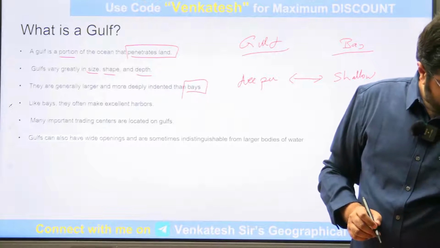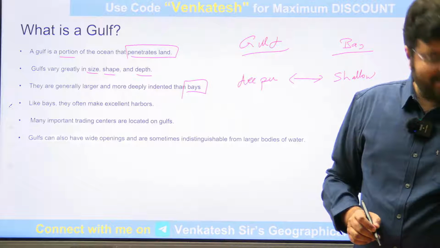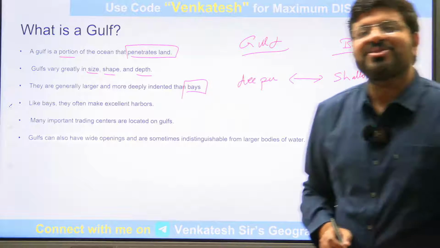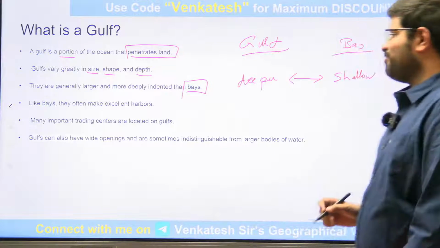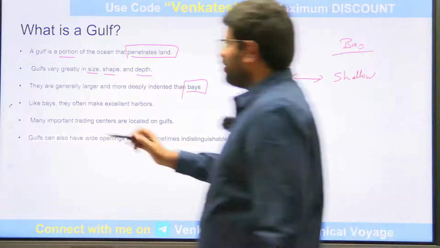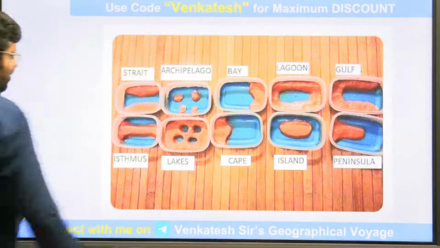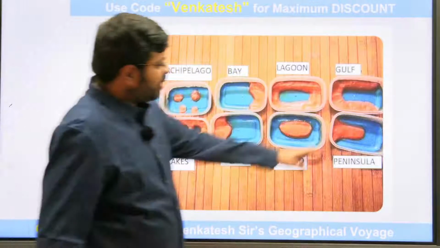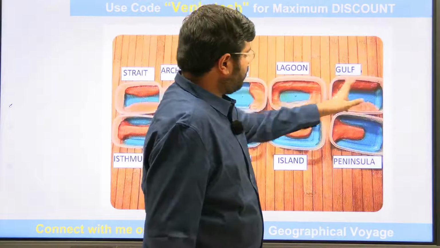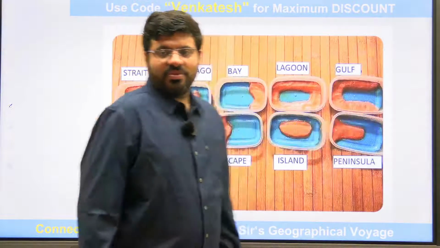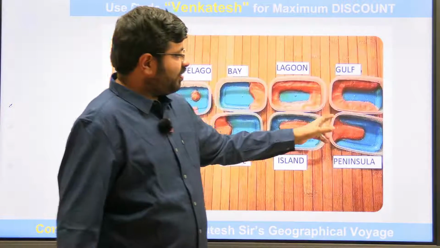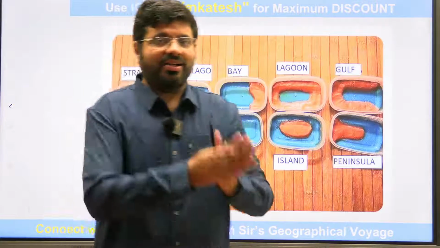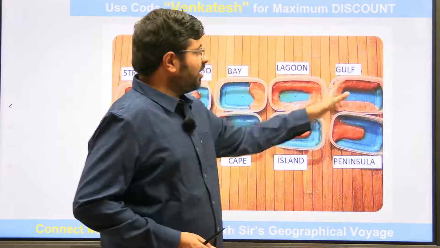Yes, Paras, gulf surrounded by three sides of the land, that is peninsula. Three sides of the land is peninsula. Let me show you the picture so that you'll understand. You see, look at how a gulf is being articulated in this diagram. You can see the land where the water is entering into the land, engulfed into the land. This is a gulf.